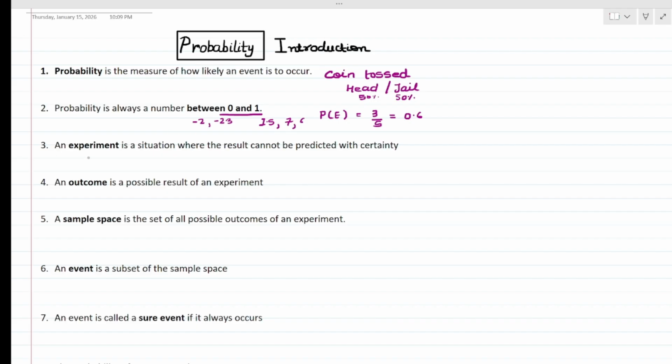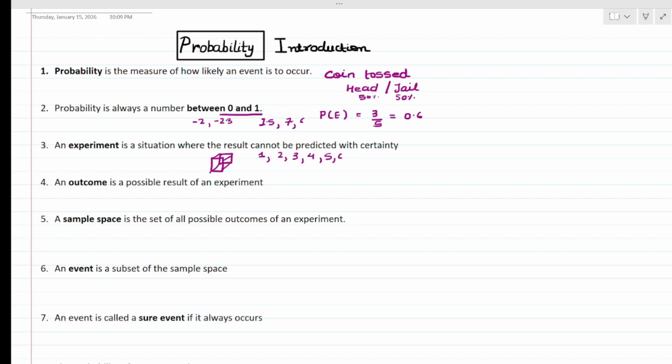Third says, an experiment is a situation where the result cannot be predicted with certainty. Say for example, you are taking an experiment, a rolling dice. You know that in a rolling dice there are 6 faces and you might get any one out of 6 possibilities. So rolling a dice is an experiment because we don't know which number will come. It might come 1, 2, 3, 4, 5 or 6. It is a situation where the result cannot be predicted with certainty.